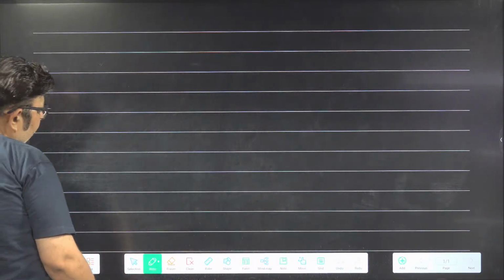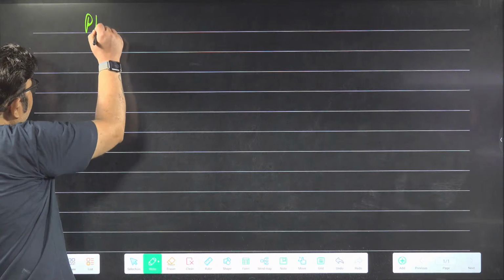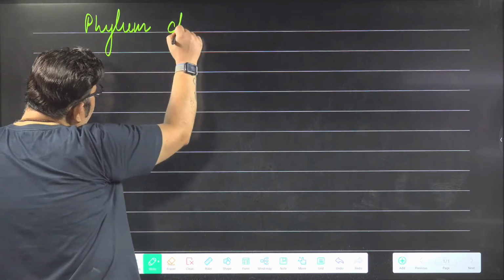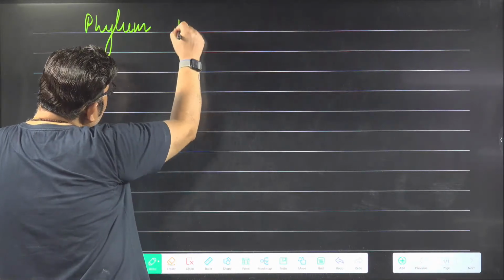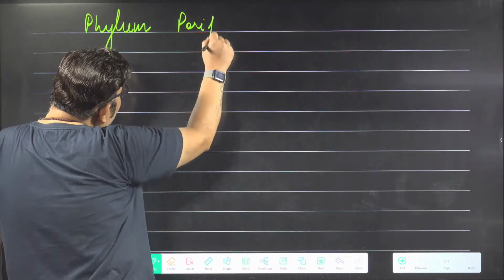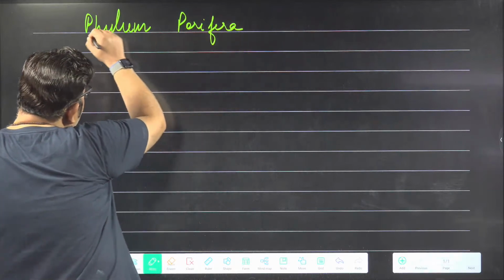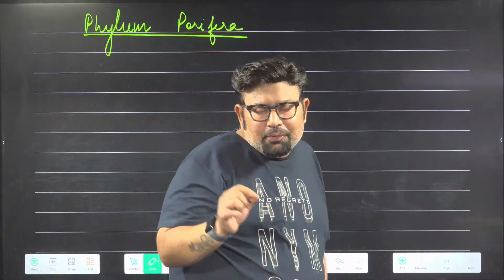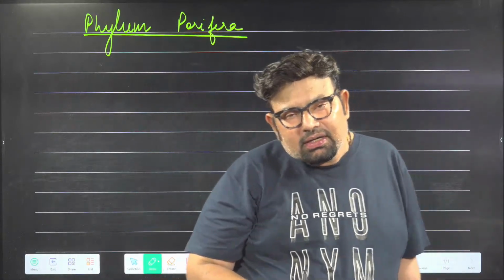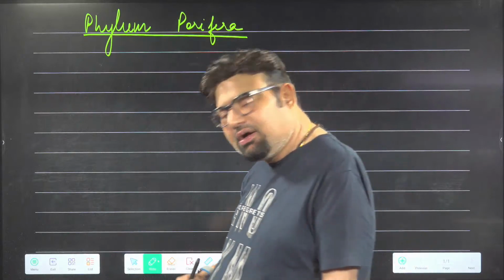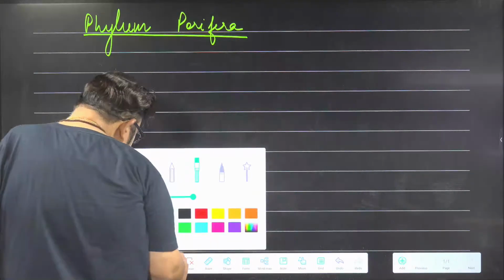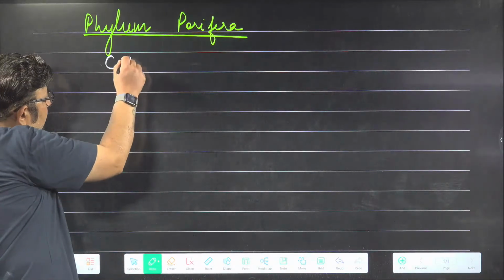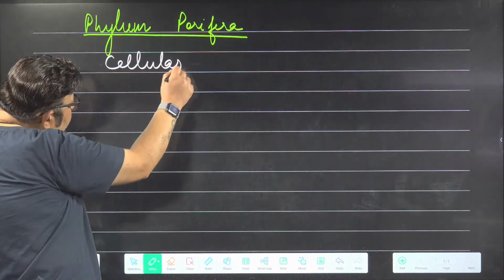We'll take one by one phylum. Starting with phylum, sorry, phylum Porifera. These are sponges, commonly called sponges. Some main points about the phylum Porifera. You know that they have a cellular grade of organization, no need to write. They have cellular grade of organization, right?